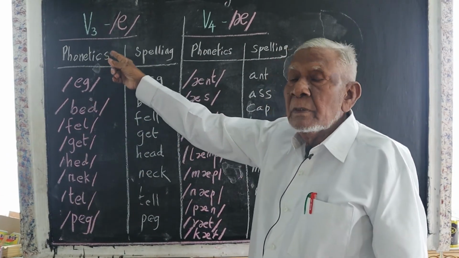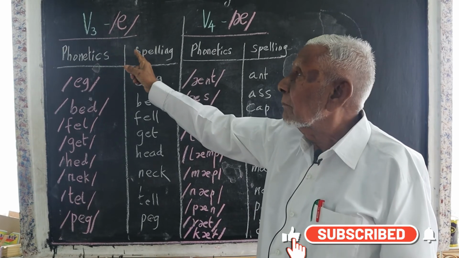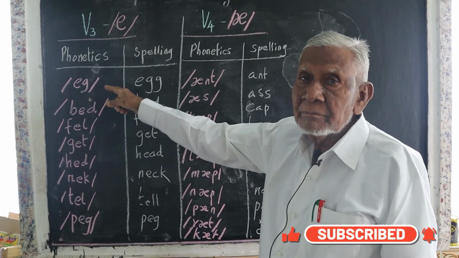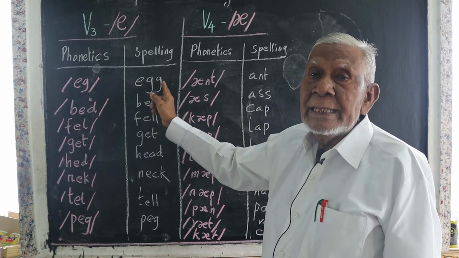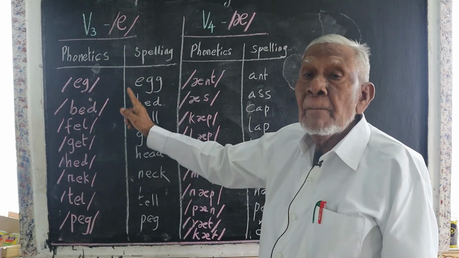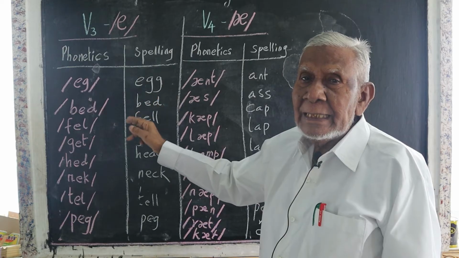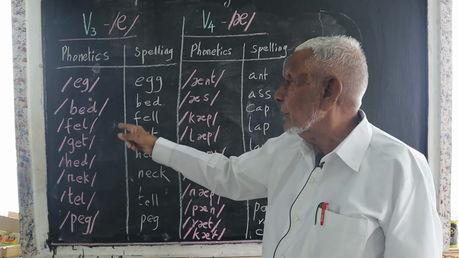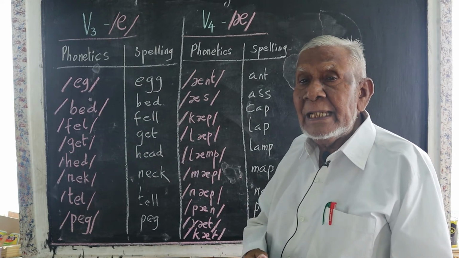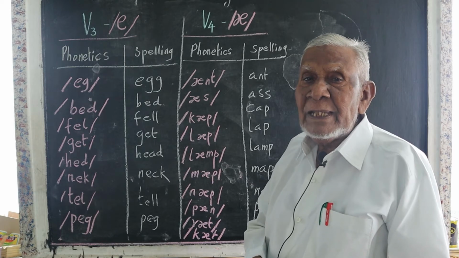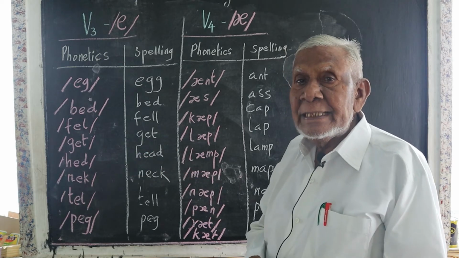This is the third vowel, V3. Egg, E-G-G. Egg is white. Bed, same spelling. I lie on the bed. Fell, see the spelling, F-E-L-L. He fell down from the bicycle. Get. Get your money.